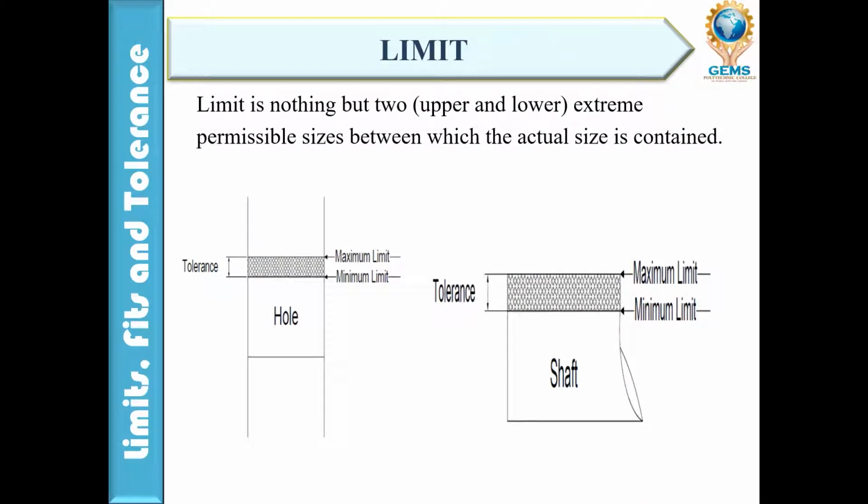Limit. What is a limit? A limit is nothing but the two extreme permissible sizes between which the actual size is contained. Meaning you can go up to here. Suppose your size is 25 mm, you can go up to 25.5 mm, which is the higher limit, and down to 24.5, which is the lower limit. Maybe it can be 25.2, maybe 25.3. Based on that, for the hole we have an upper limit and a lower limit, and for the shaft also an upper limit and a lower limit. So this is called a limit, right?